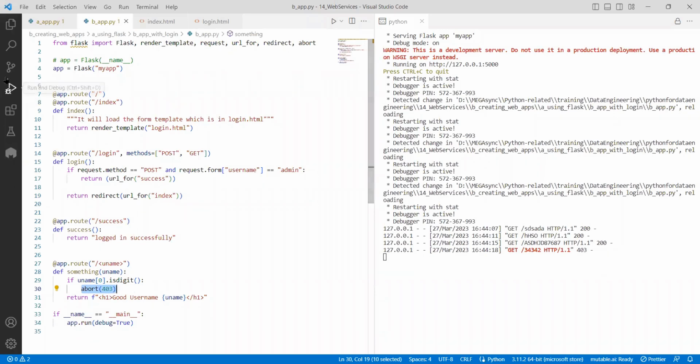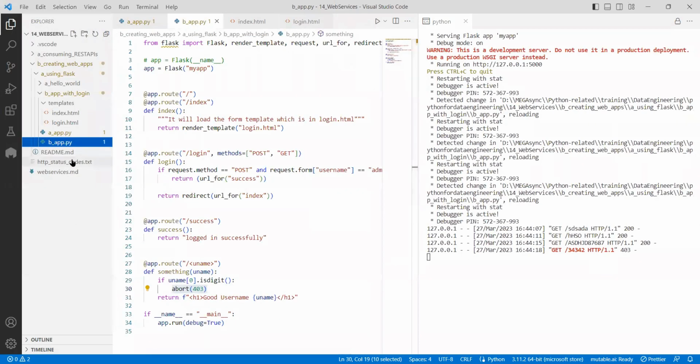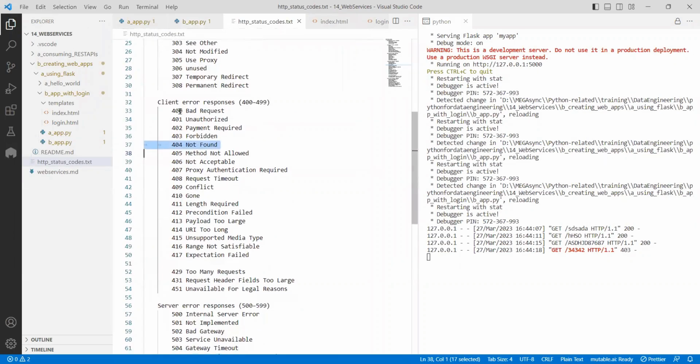It means every time you are not defining all these things. Every time make a note of these HTTP responses. Whatever is there, you can do all kinds of things. Timeout you can do, or if the user does not have enough money, they didn't make the payment. So all of them we can do.